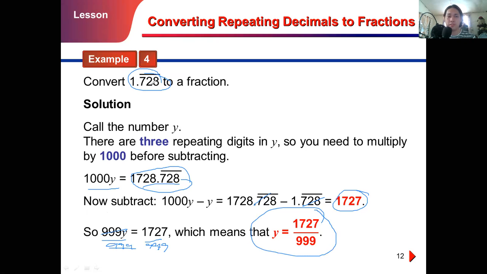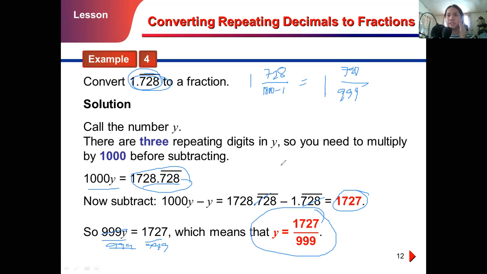So how do we do this if we use our process? You can just have 1 as your whole number and then the repeating decimal is 0.728. So 728 over 1,000 minus 1, which gives us 1 and 728 over 999.